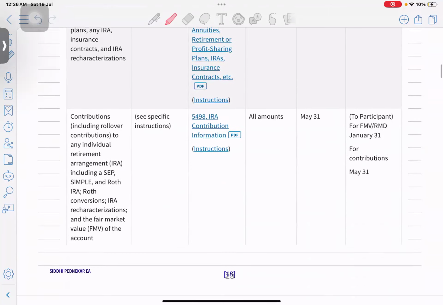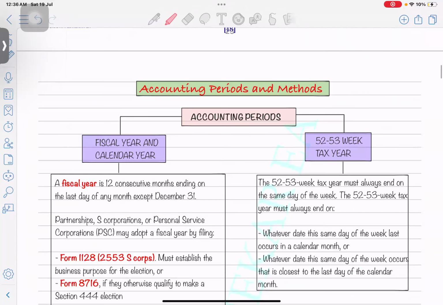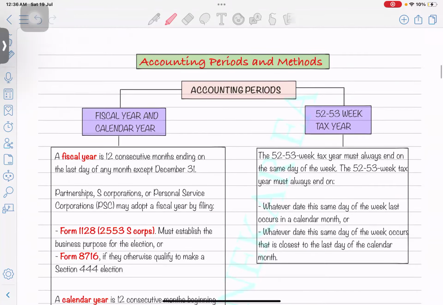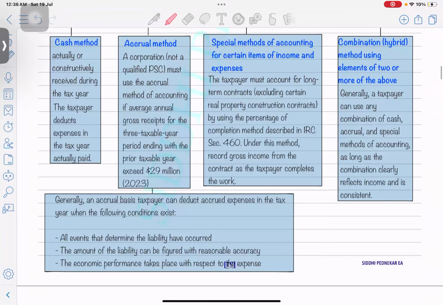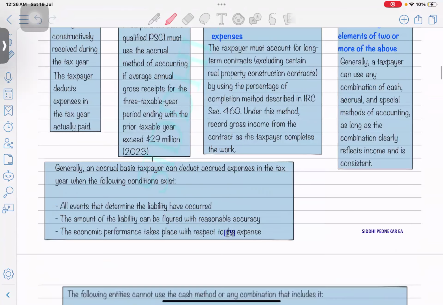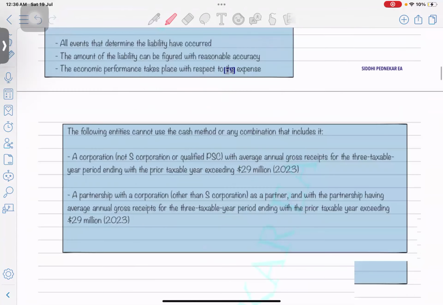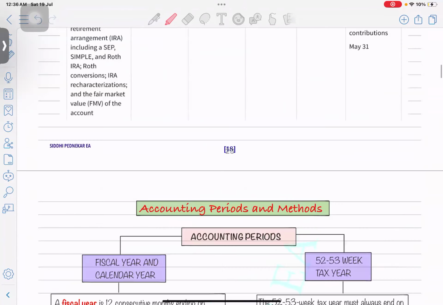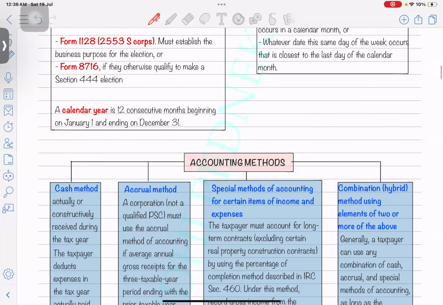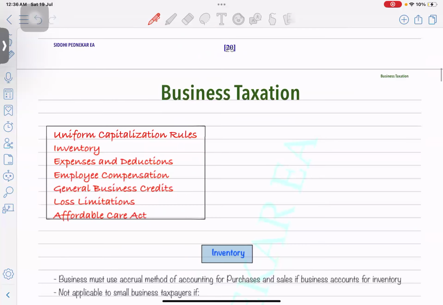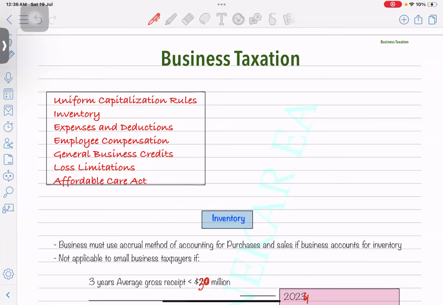Yes, and the retirement reporting 1099-R and this. Okay, accounting period and method. I think this is the last page, 2 pages. Okay, great. So from here, we'll continue in tomorrow's session, the accounting period and method, and the next topic, we'll start with the new chapter, that is business taxation.